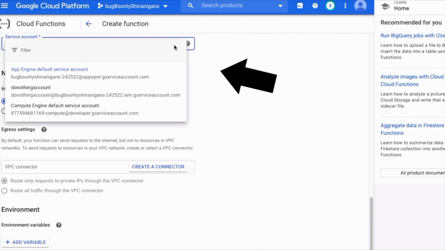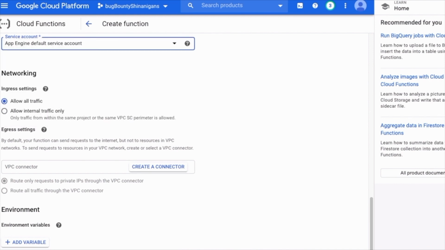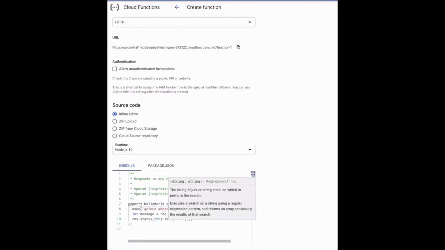When you create a Cloud Function, you actually do not have the ability to set it without an identity. You always have to associate an identity with the Cloud Function. So if you don't know to create a new service account and associate it with your Cloud Function, you'll always be using the default AppSpot service account that has that editor role binding. Cloud Functions do not have scopes and get all of the permissions of the editor role.